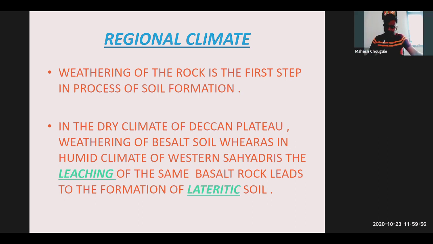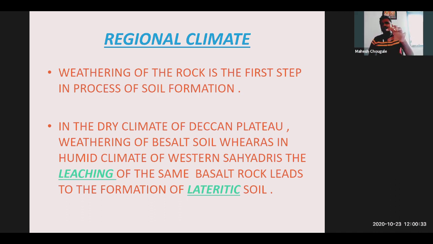Okay. So this is what regional climate is. Regional means what? That area, that region. So this is the second factor which is essential for formation of soil. The first one we have discussed, that is about parent rock. In the second, regional climate, we have discussed and marked that weathering of the rock is the first step in the process of soil formation. I repeat once again, we all have to underline: weathering of rock is the first step in soil formation.